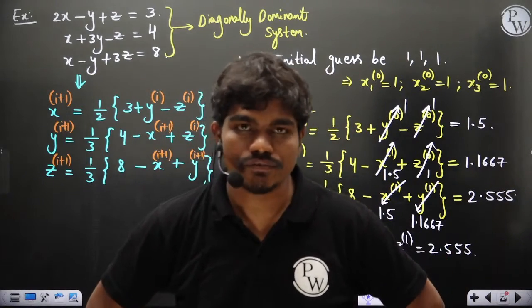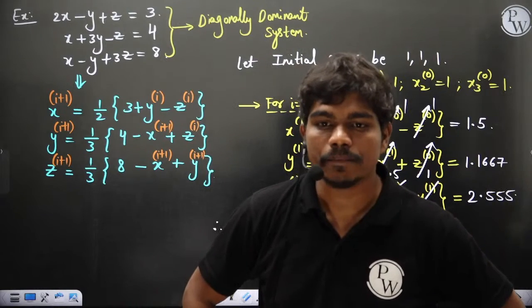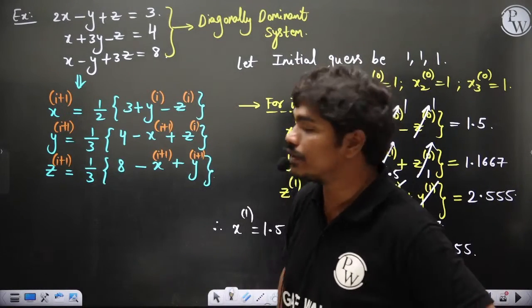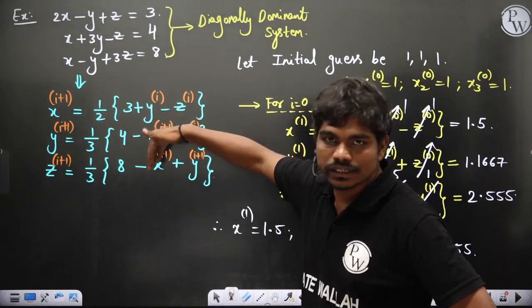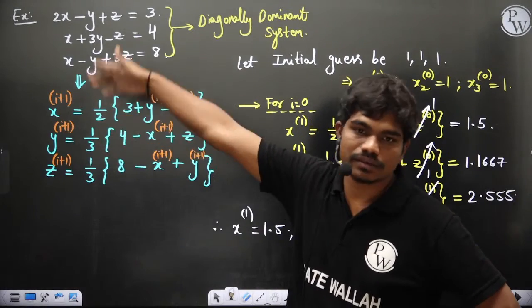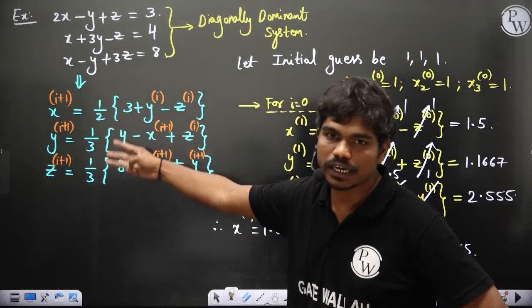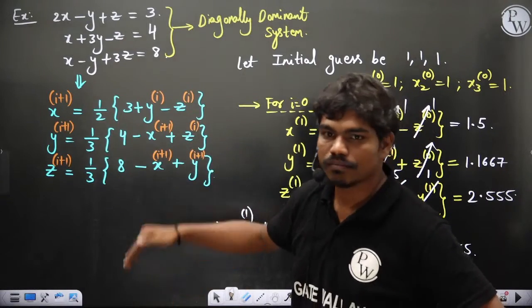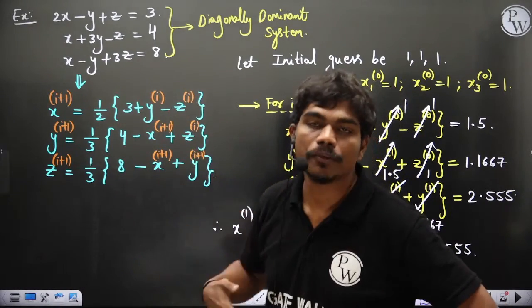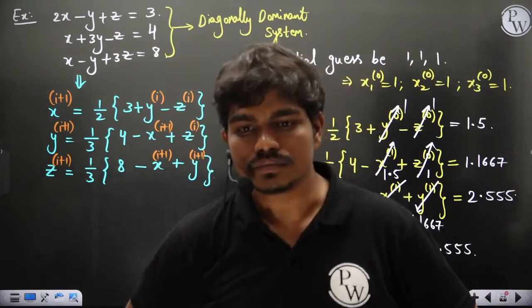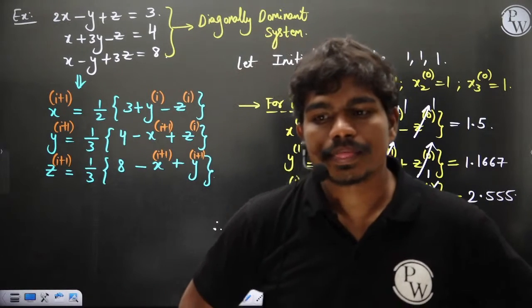This method will converge fast compared to Gauss-Jacobi. In Gauss-Jacobi, we don't update immediately; you will calculate xi plus 1, yi plus 1, zi plus 1, then you will update all in the next iteration step. But here you will do intermediate updation so that convergence is fast. Clear to all of you?